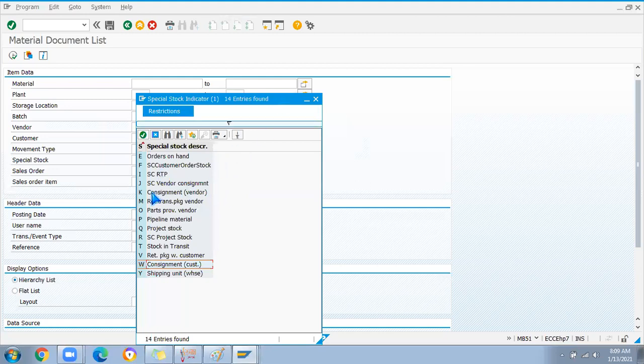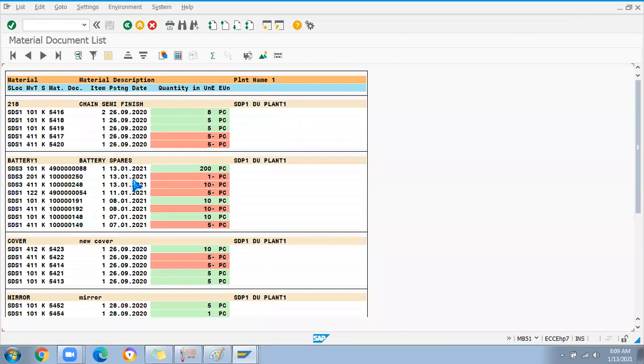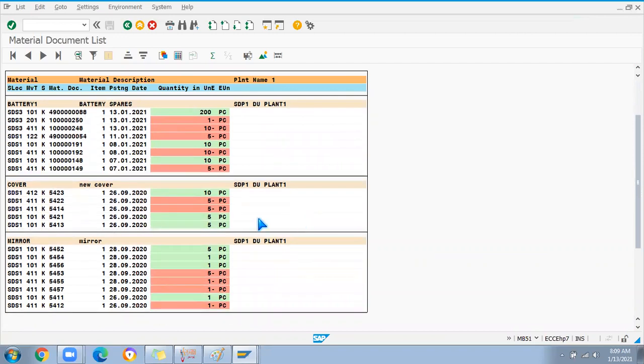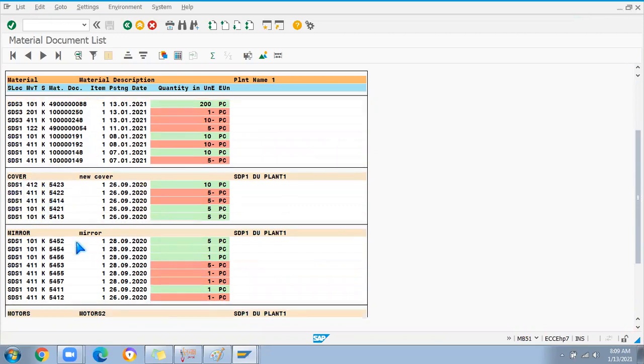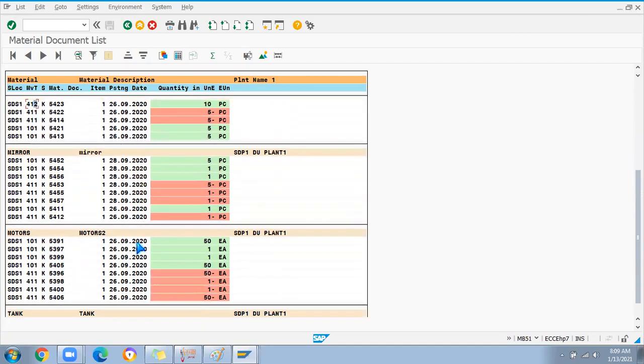For example, we want to take some entries for the plant. Just enter K and the plant, and execute. There are a lot of entries, so it will take longer to execute. If fewer, you can see all the movements that happened through consignment. You can see 12K also, if reversal should be done. Whatever was received wrongly, you can do the reversal for with 12K, in the transfer posting. See 101K, you can see many entries. 101K is through a PO only.